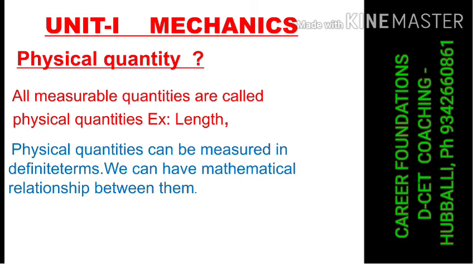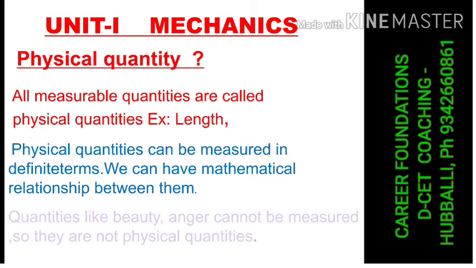For example, there is a formula F = ma. That means force is connected with two other physical quantities, mass and acceleration.